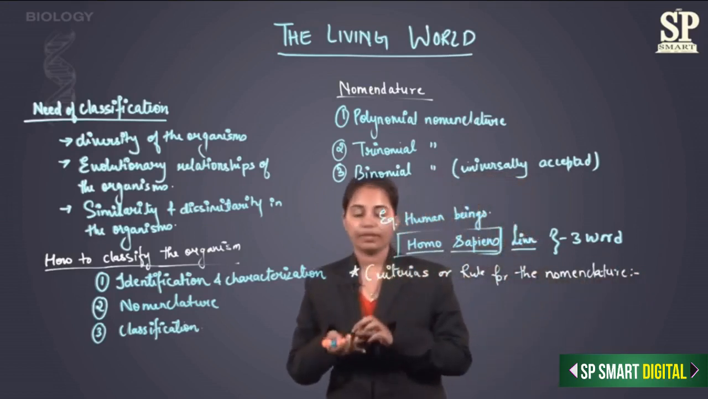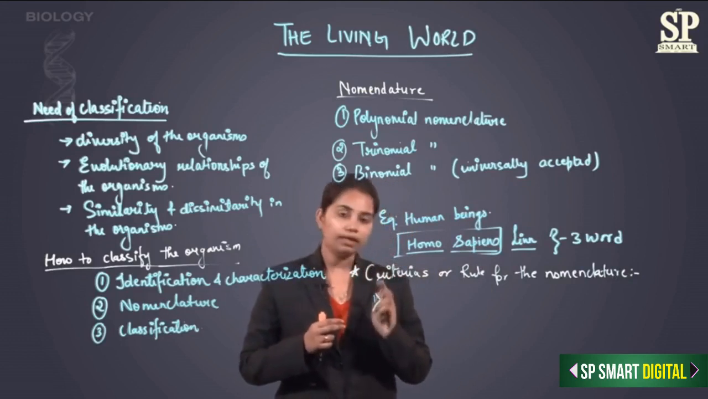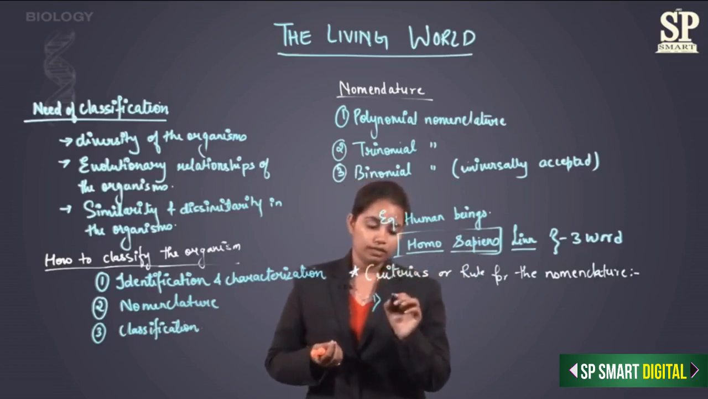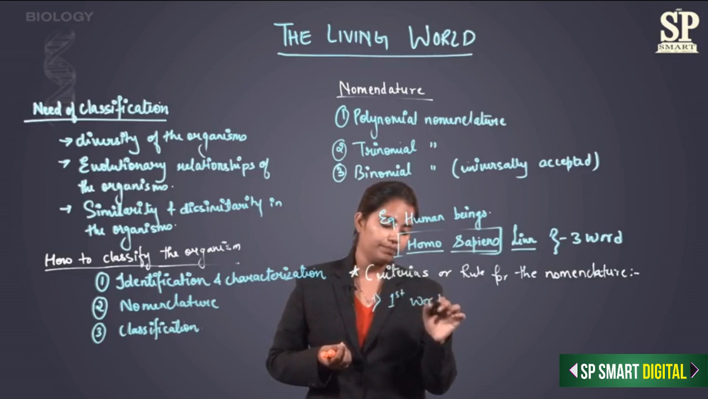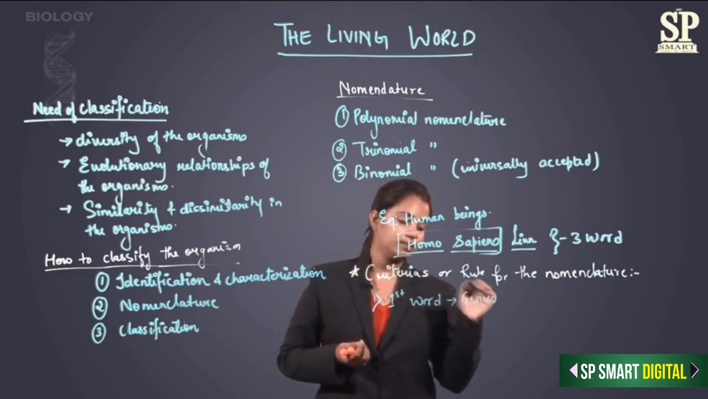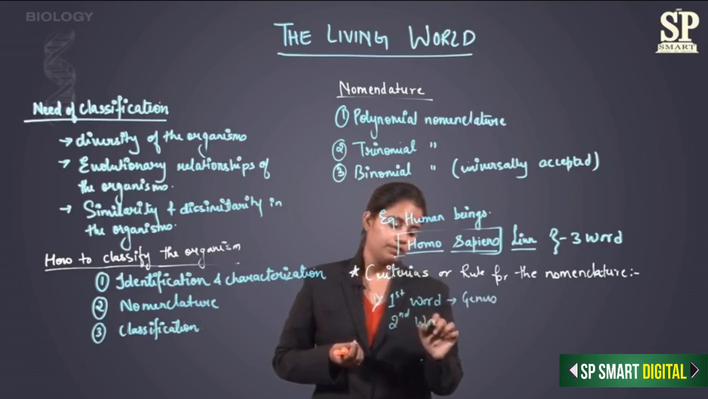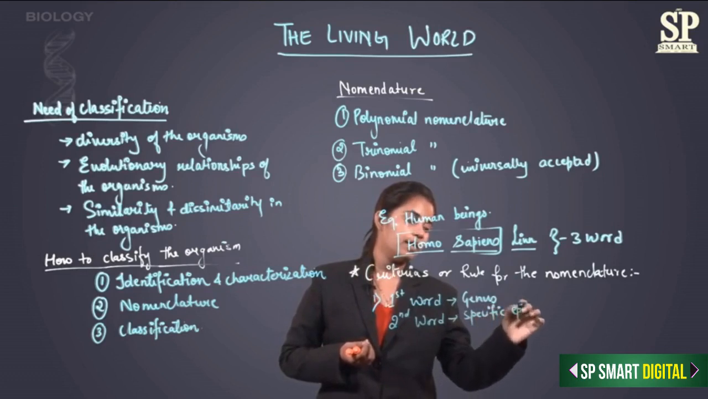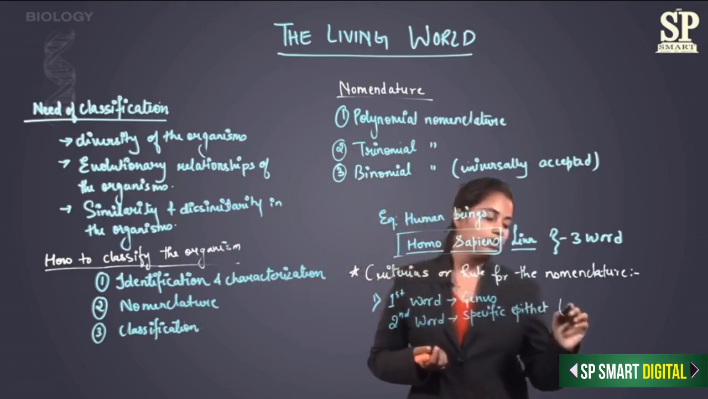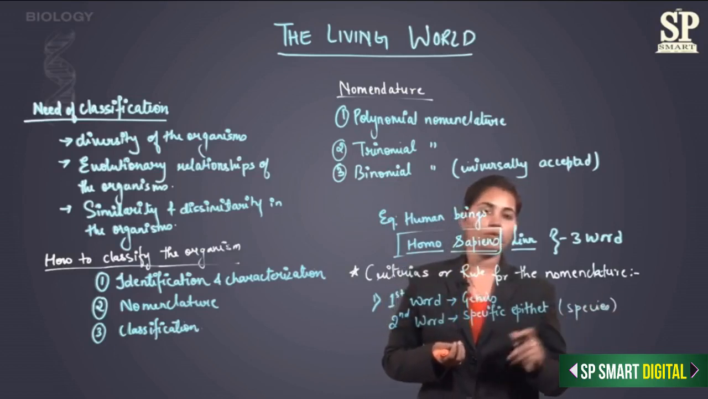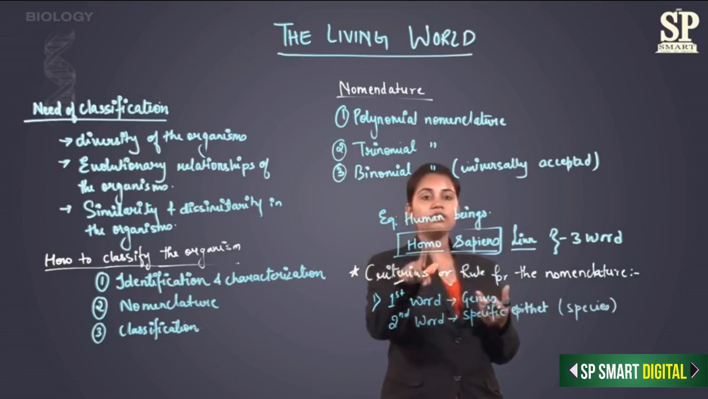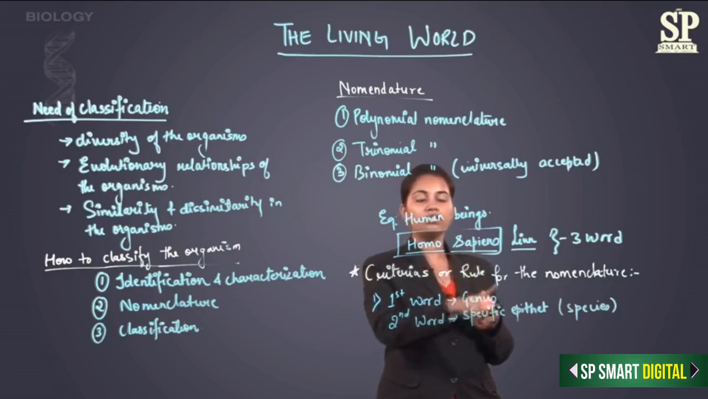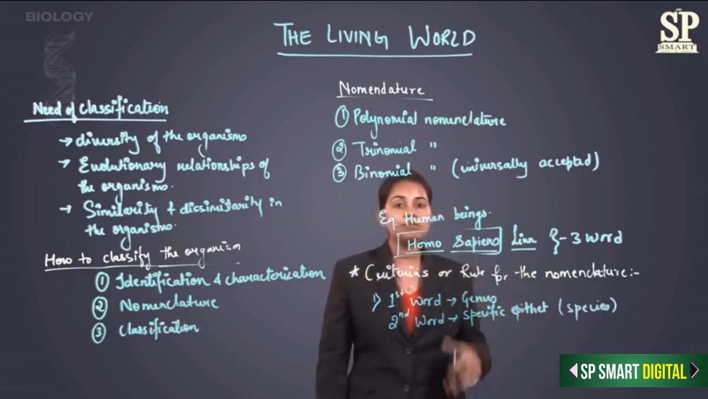Okay, so the first criterion being, as I said, binomial nomenclature. It consists of 2 words, the first word being the genus and the second word being the specific epithet. And this specific epithet is nothing but the species. So I have a name in which my first word represents the genus of the group or the organism, and the second word is the specific epithet, representing the species of the organism.